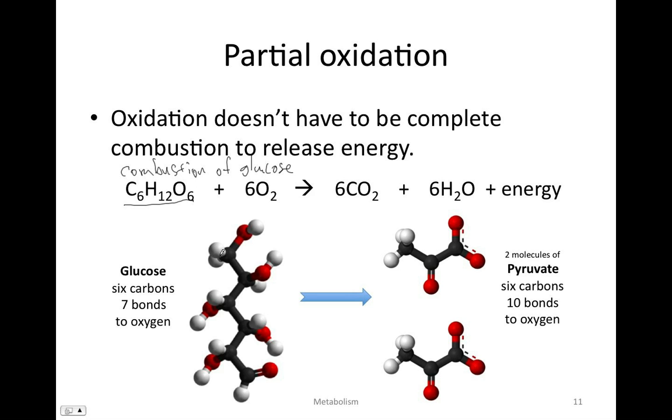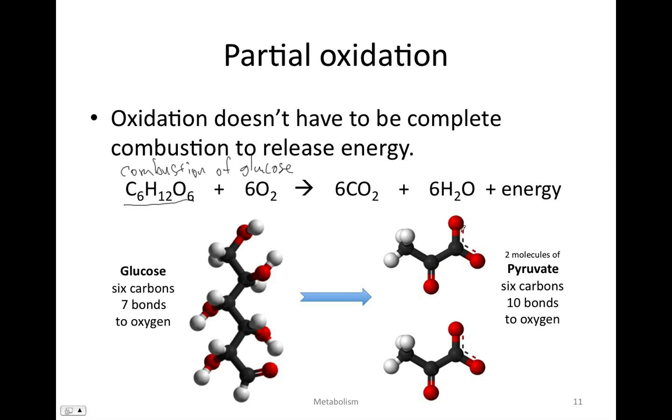What's shown here below is partial oxidation, meaning that we increase the number of bonds between carbon and oxygen, but we don't combust it all the way to carbon dioxide. Glucose can be partially oxidized to a compound called pyruvate or pyruvic acid. Pyruvate has fewer carbons because there are only 3 carbons in it, so we get 2 pyruvates per glucose, but it has more bonds between carbon atoms and oxygen atoms. These dotted lines mean that that's like 1.5 bonds.